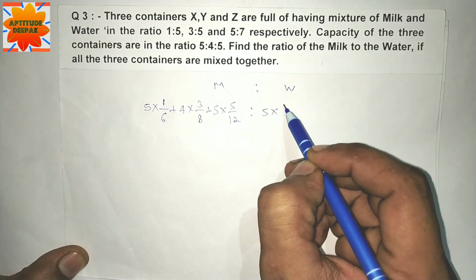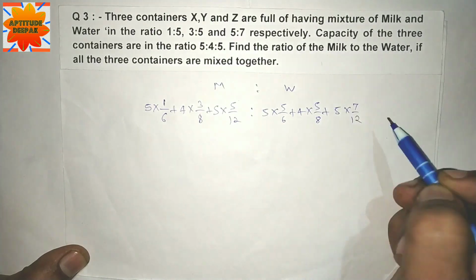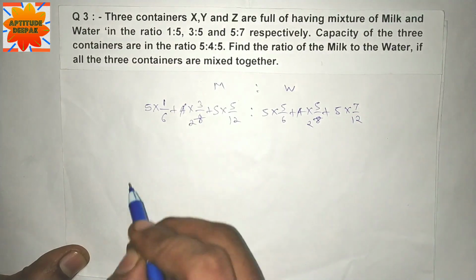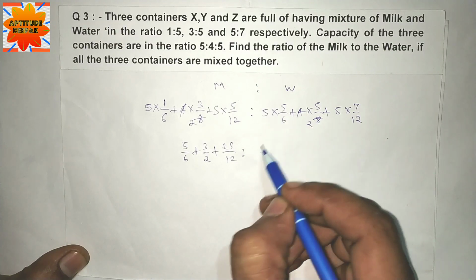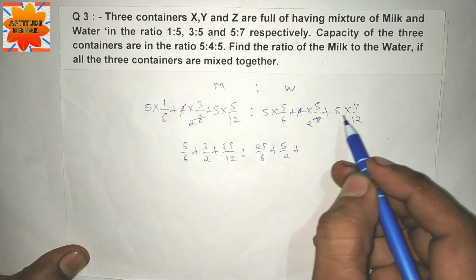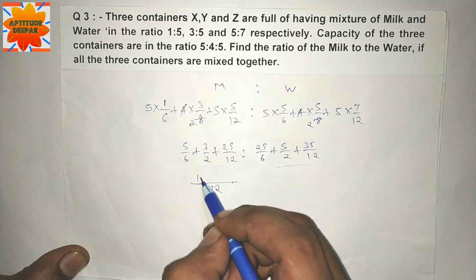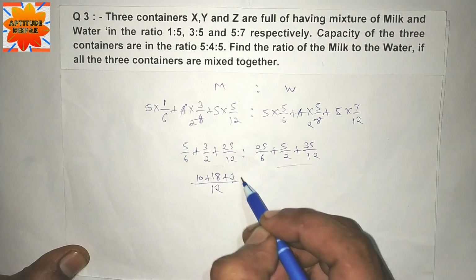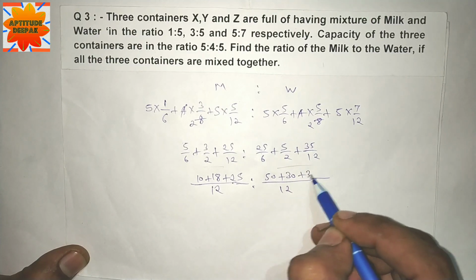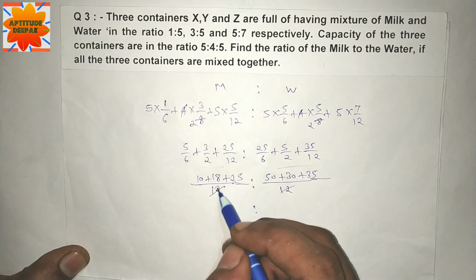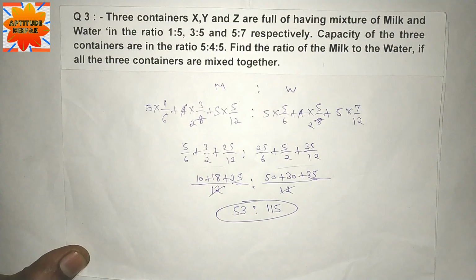We will solve this. Milk is 5 by 6 plus 3 by 2 plus 25 by 12, and water is 25 by 6 plus 5 by 2 plus 35 by 12. Taking LCM 12: 10 plus 18 plus 25 gives 53, and 50 plus 30 plus 35 gives 115. The denominators cancel, so the ratio 53:115 is the answer.